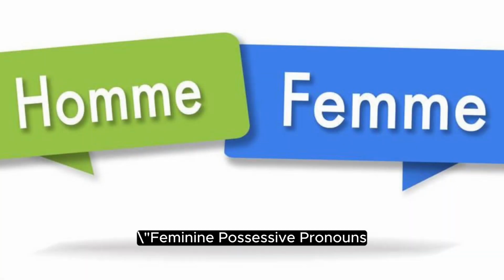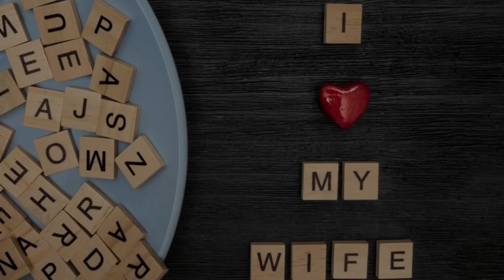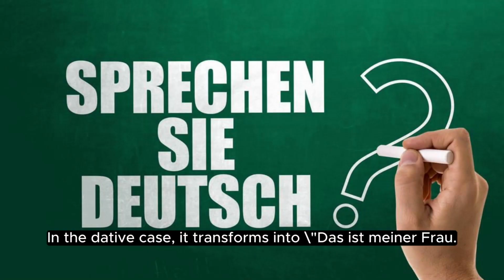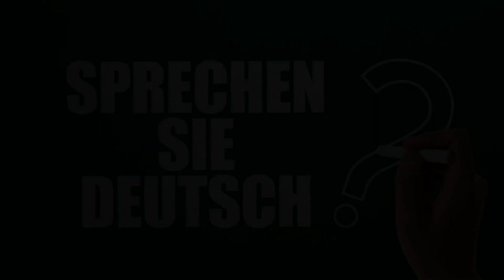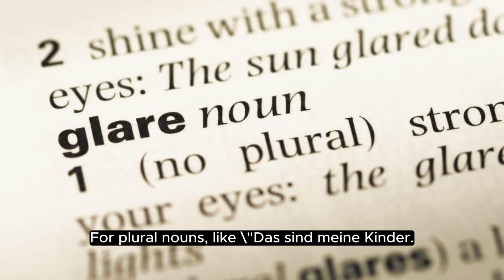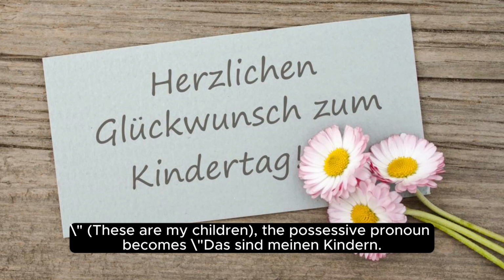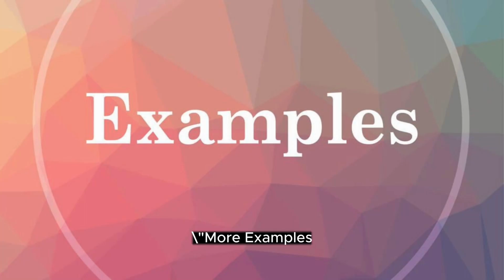Feminine possessive pronouns. Consider the sentence, das ist meine Frau. This is my wife. In the dative case, it transforms into, das ist meiner Frau. Plural possessive pronouns. For plural nouns, like, das sind meine Kinder, these are my children, the possessive pronoun becomes, das sind meinen Kindern.